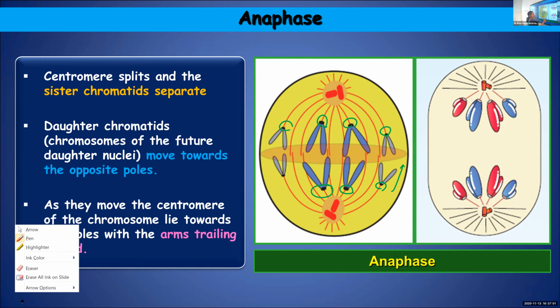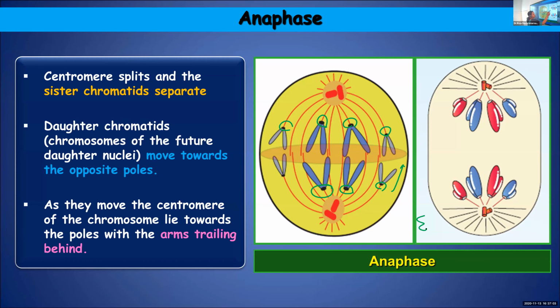Late anaphase. This is early anaphase, and once it proceeds, you can see this is the late stage of anaphase, and they will become the chromosomes of the daughter nuclei. These sister chromatids will become the chromosomes of the daughter nuclei. It is not the entire chromosome. In the beginning, I told in prophase itself, the chromosomes are having sister chromatids held together in the region of centromere. And these will get aligned in the equatorial plane with the help of spindle fibers during metaphase stage.